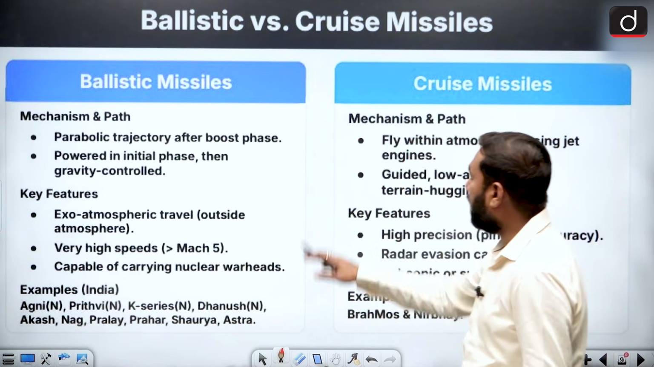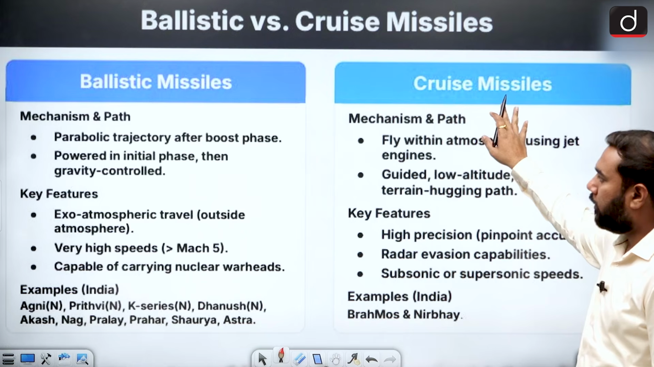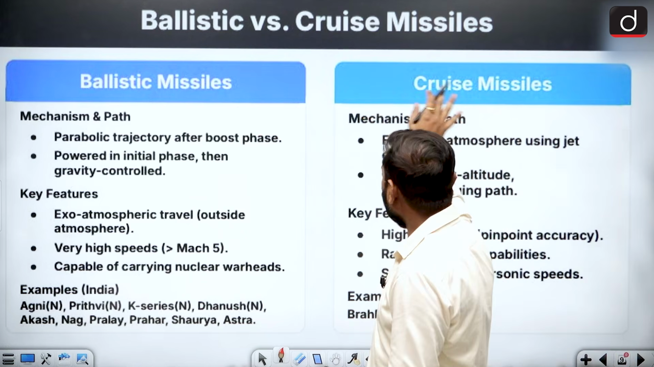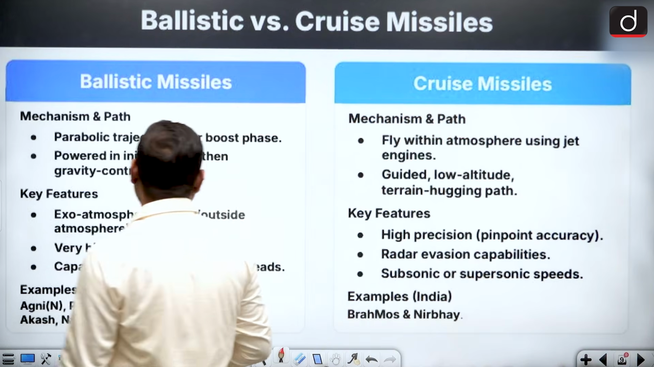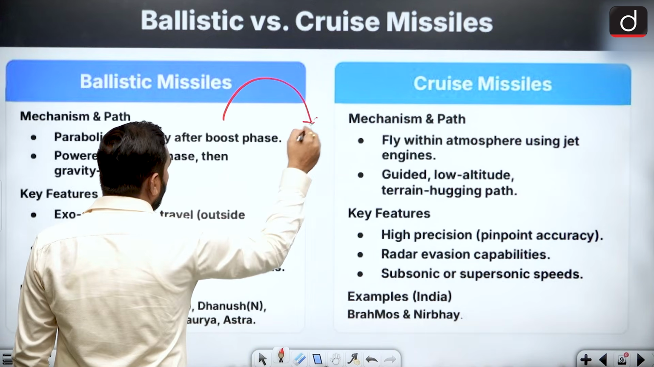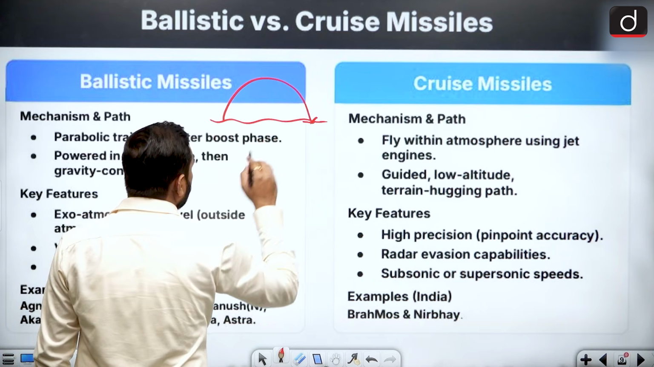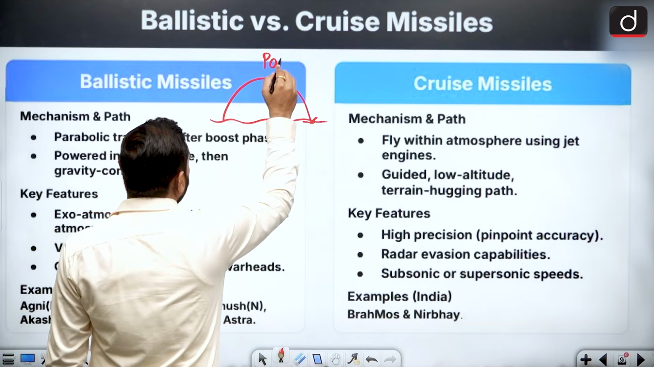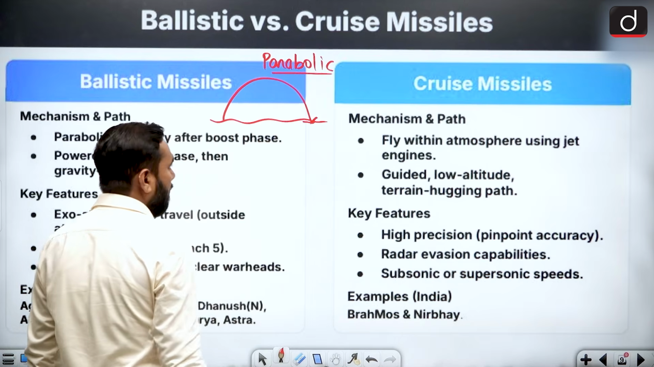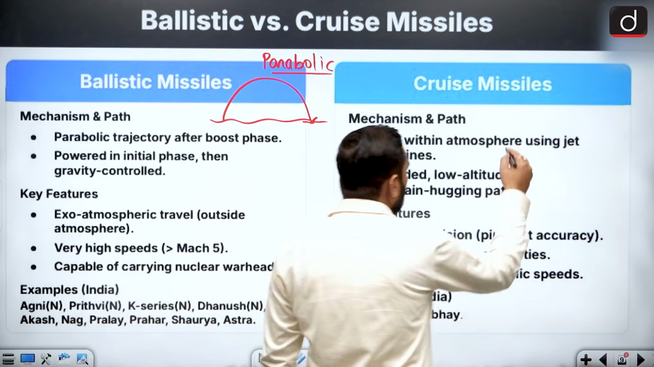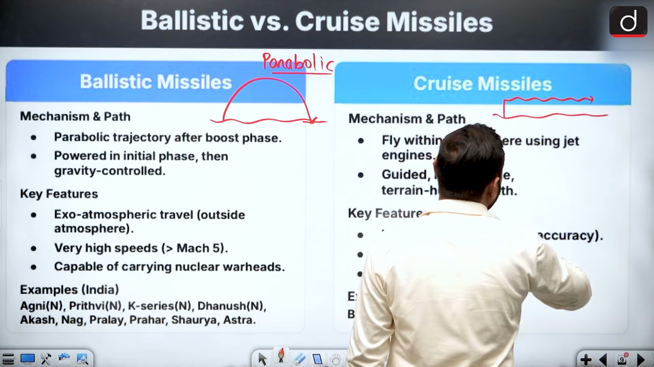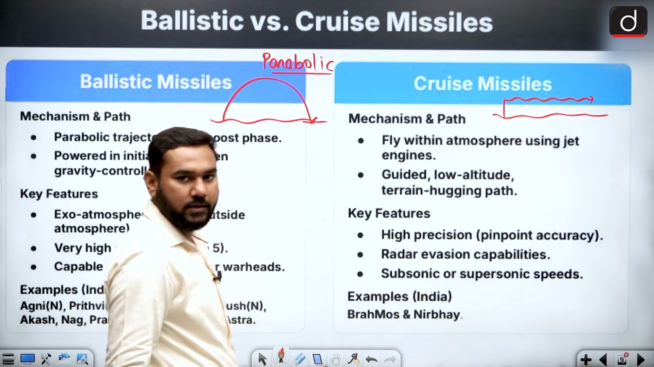This is known as ballistic versus cruise missile. So, missile systems: do you know what a ballistic missile and a cruise missile are? If I tell you in a very simple way, a ballistic missile is one which always follows a parabolic path. A ballistic missile can go like this. This is your parabolic path. But a cruise missile always covers the distance parallel to the surface. It can go parallel to the surface.